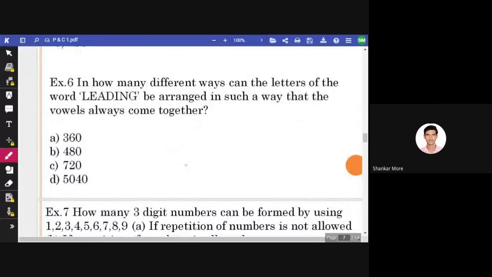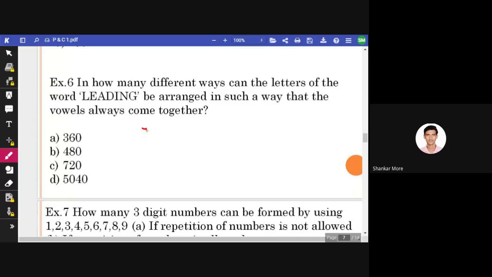Now we have the sixth question: in how many different ways can the letters of the word leading be arranged in such a way that the vowels always come together? Now you people don't need to solve it. You just sit back and focus on how we are going to solve it. Okay.